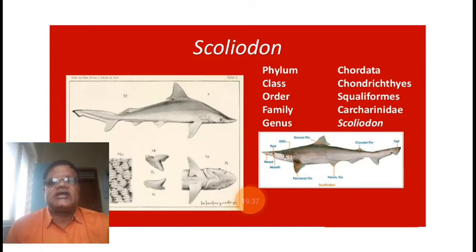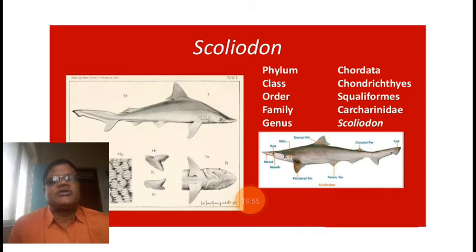Such teeth are used to grasp the food material, to hold the food material, and to prevent the food material from escaping at the time of feeding. That is the only function.